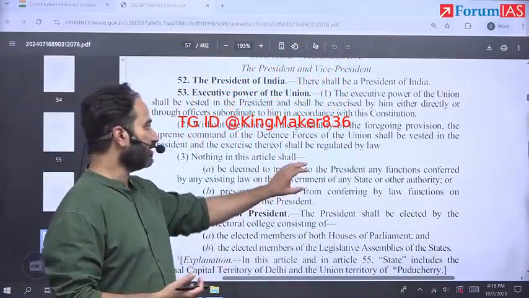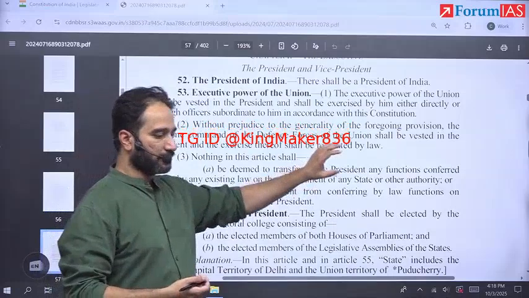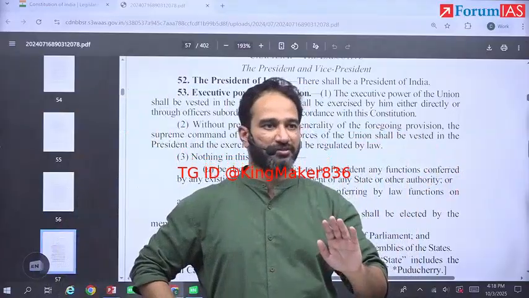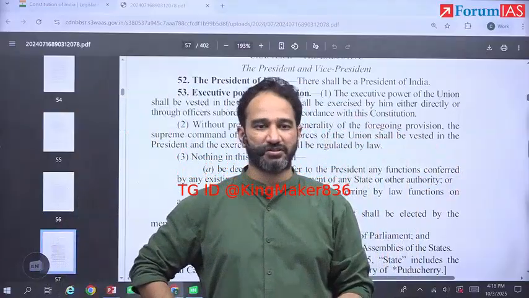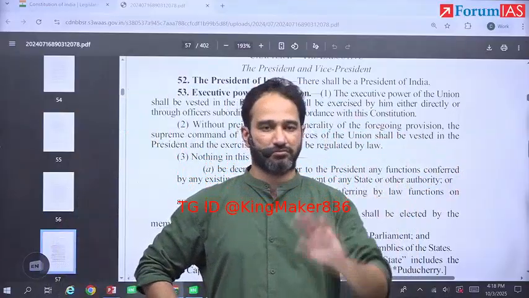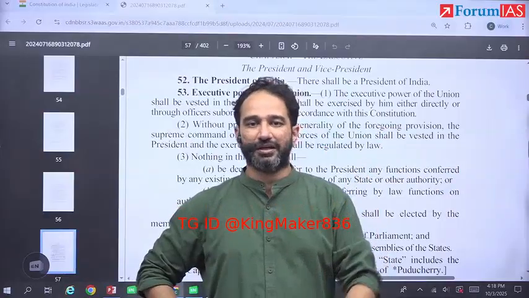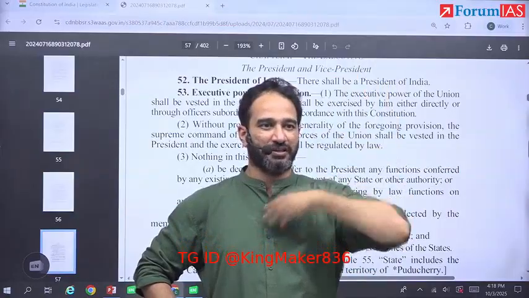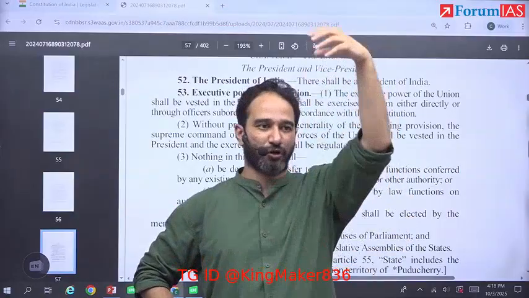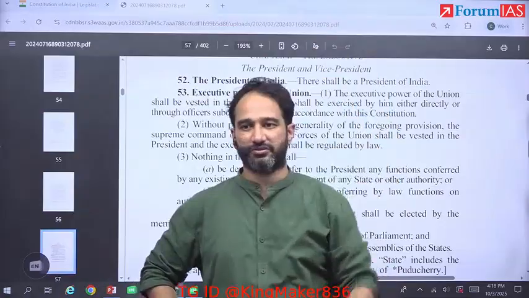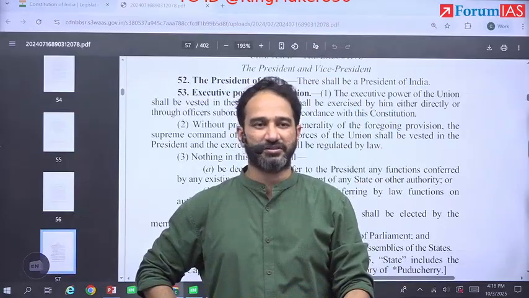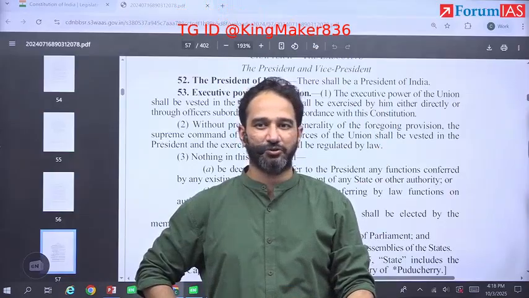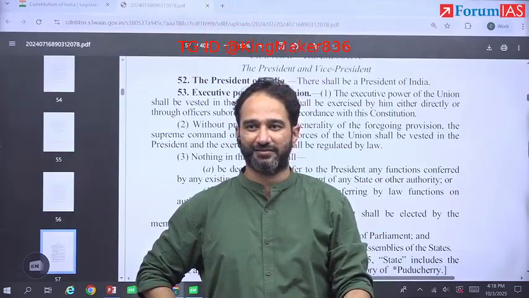What this line means is that the prime minister has been given certain powers. Ministers have been given certain powers. You as an IAS officer have been given certain powers. Let's say an IPS officer has the power to arrest. Can the president say, no, no, I am the head of the union executive, therefore all the power that you have is derived from me, so I'm going to arrest? Can the president arrest somebody? Why not? If he's the head of the union executive, why can't he?